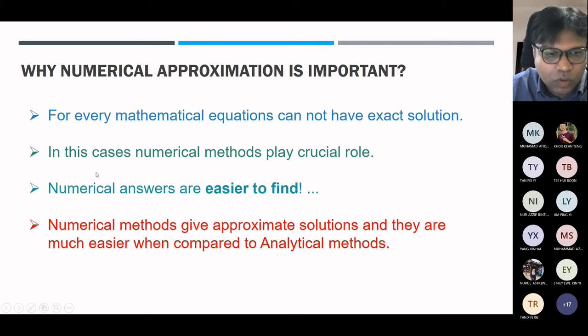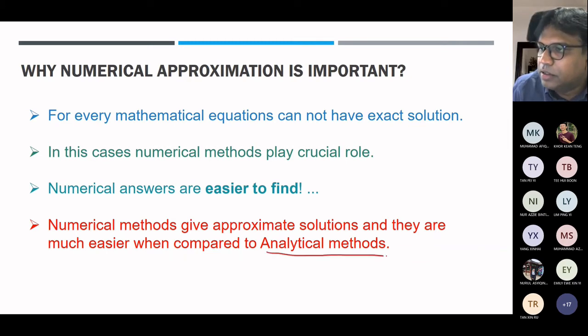So why has the field become very important nowadays? Because it's very easy, and we can use computer simulations based on the mathematical knowledge that we have. Then we are able to find solutions for particular problems. And numerical methods give approximate solutions, which are much easier compared to the analytical solution.